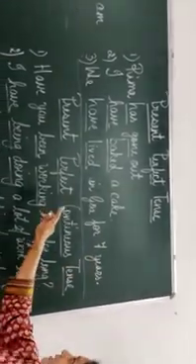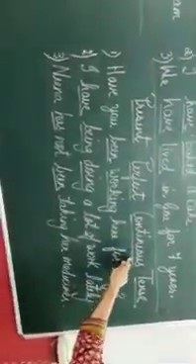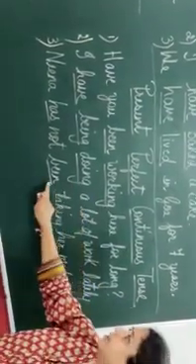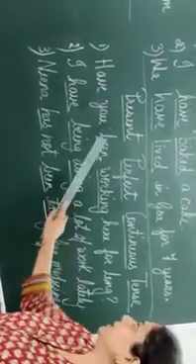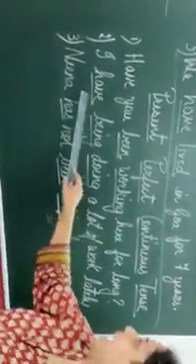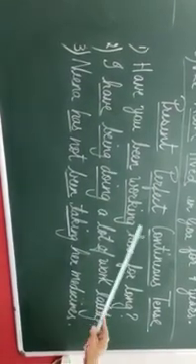Now we come to present perfect continuous. As you know, for continuous we add ing here. So present, being is present. You have been working here, continuous. Have been doing. Has not been taking. Present perfect continuous. Please look at the sentences once again. You will get an idea how a present perfect continuous sentence is written.